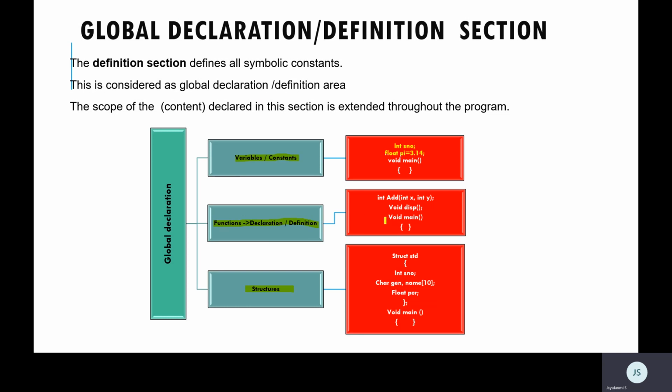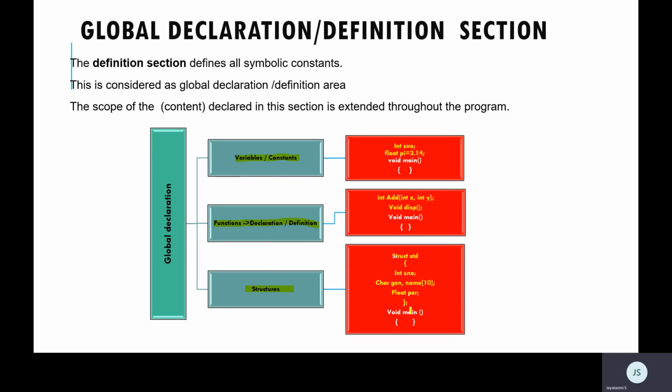Here you also observe, before main I have given a function declaration, a display function which is not taking any argument and not returning any value. Int add is also one more function. I'm giving different styles of function; don't get confused with the types of functions, as we'll learn in detail when we go to functions. And this is one structure I am giving. A structure is nothing but a group. I'm telling that I have a group, and in that group I have an integer, a character and a floating point. All this I am declaring before the main.